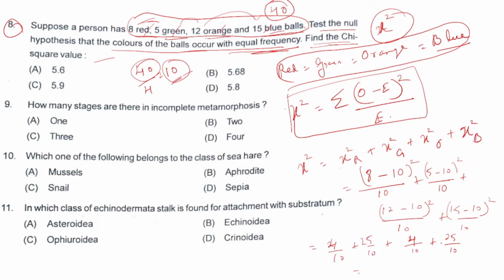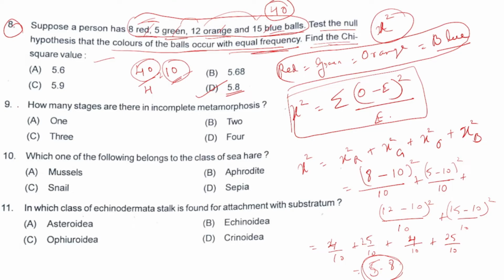What will we have? 5 plus 5, 10, 10 plus 0.8 is 10.8, minus 5, so 5.8. I think this will be the calculation. So the chi-square value corresponds to 5.8. Among the options, we have option D, that is 5.8. So this will be the answer for this question.